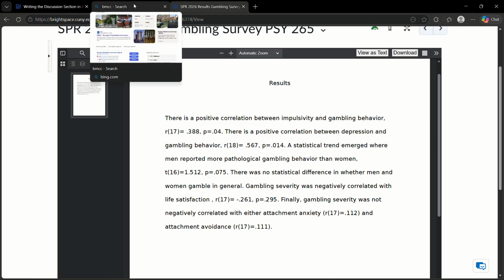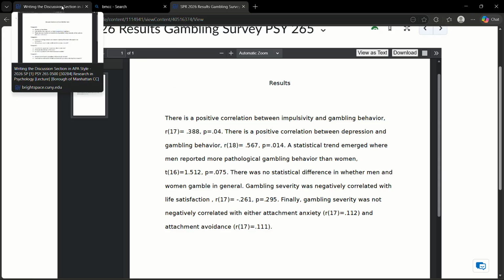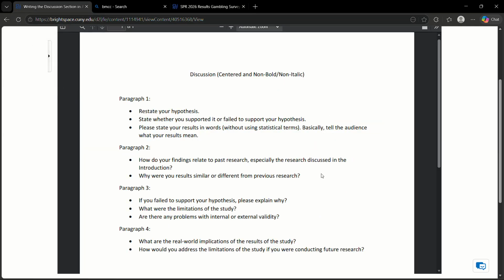So let's go to how to write the discussion section. The discussion section should be 4 paragraphs. 4 moderate to large paragraphs, right? Focusing on the following items.